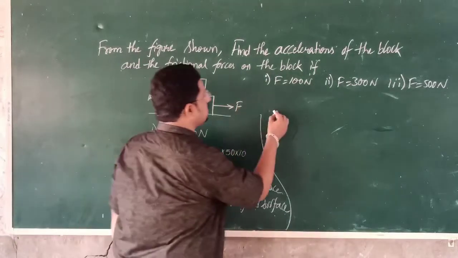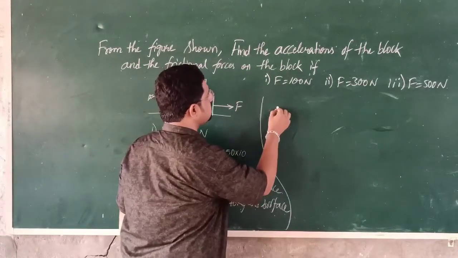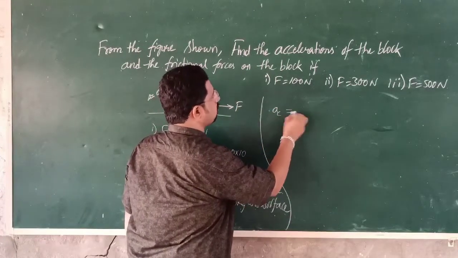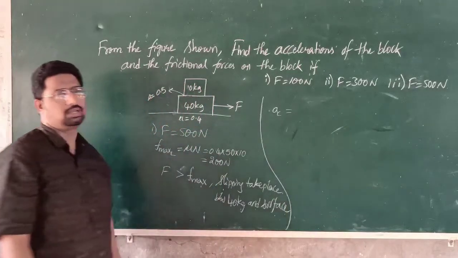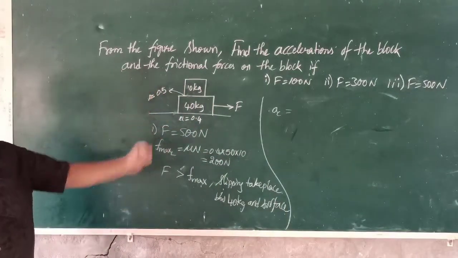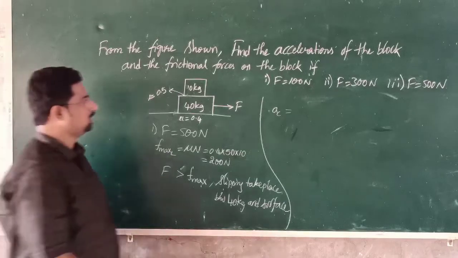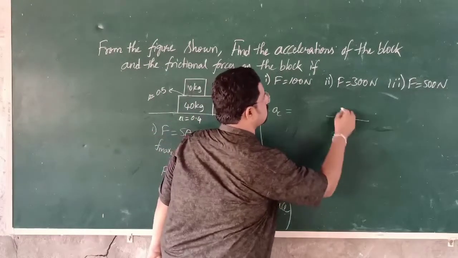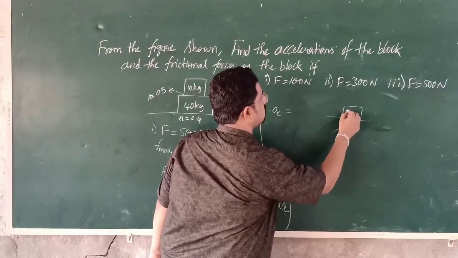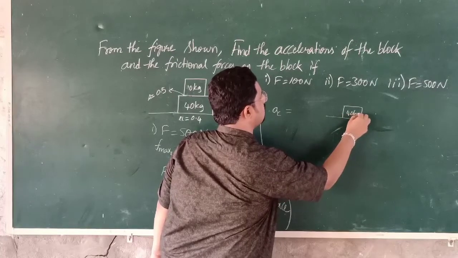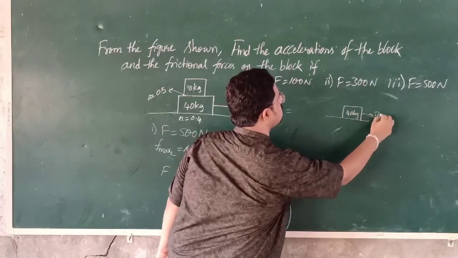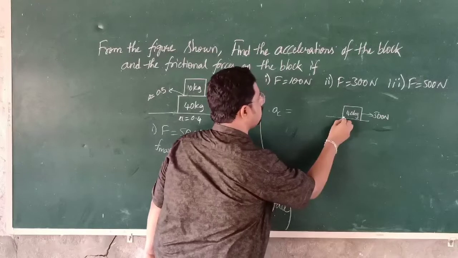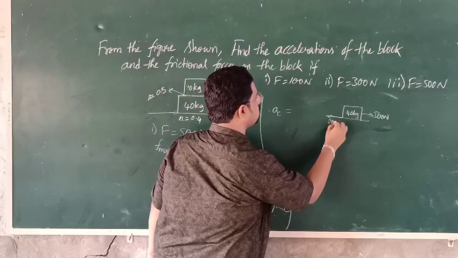So that means we have to find out the common acceleration AC. Common acceleration AC is equal to F net by total mass. So what is the F net here? This is 40 kg. I am applying 500 Newton force and the frictional force is 200 Newton.